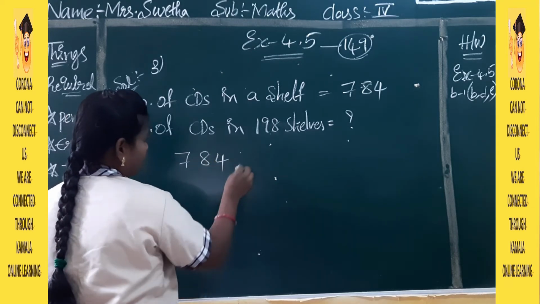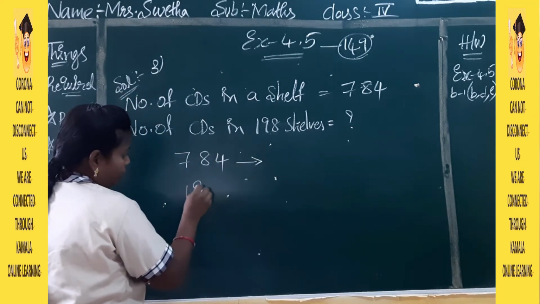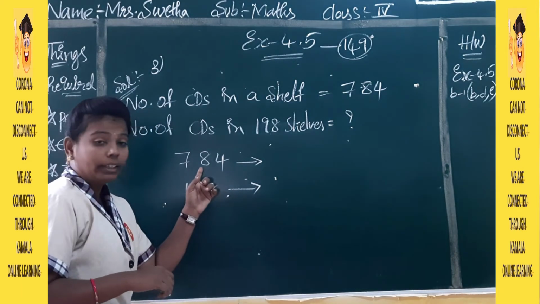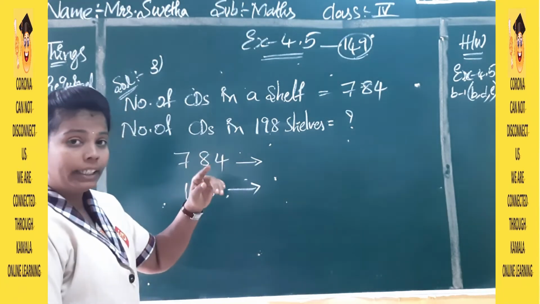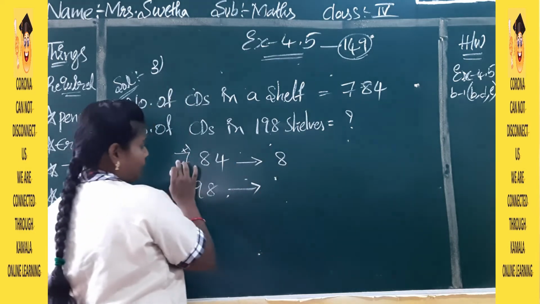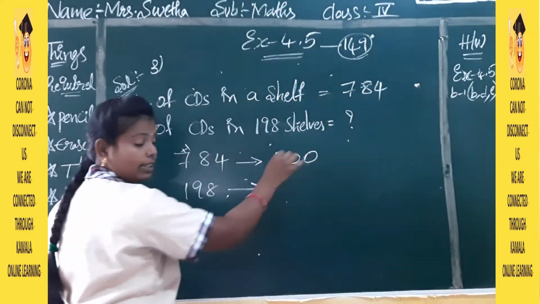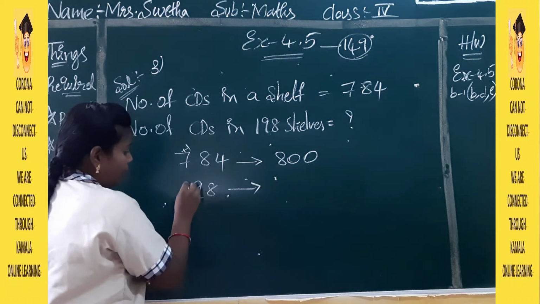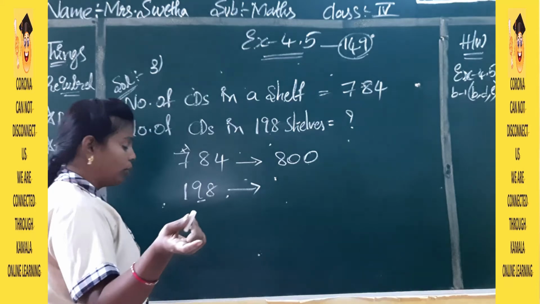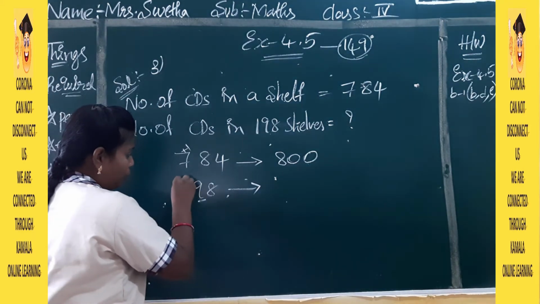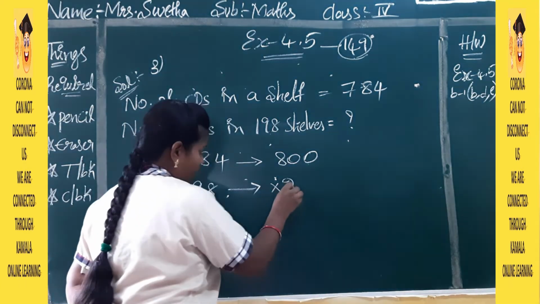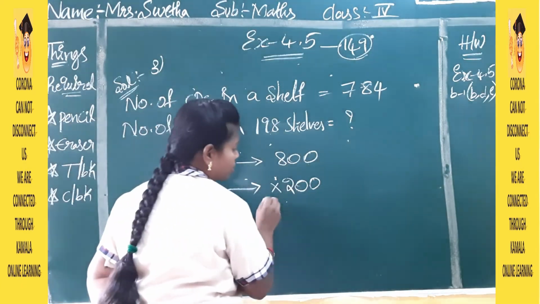Now do the estimation. Okay. So here we have 7. The checking number is 8. 8 means again it is more than 5, no? So we will do plus 1 to our 100 place number. So 7 plus 1 is 8 and the other two places become zeros. Now see here again, in the tens place the checking number is 9. 9 means it is more than 5. So we will do plus 1 to our 100 place number. Again 1 plus 1 is 2. Next two places become zeros.